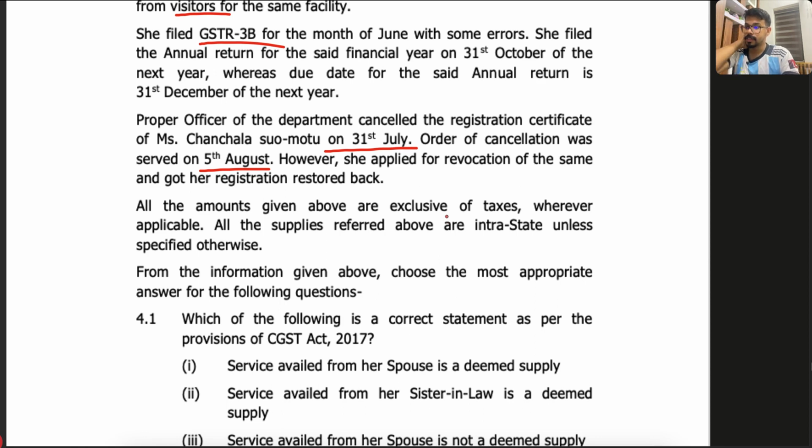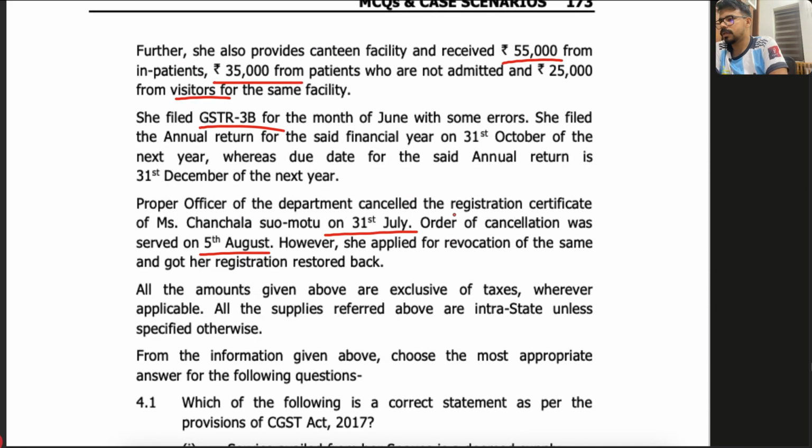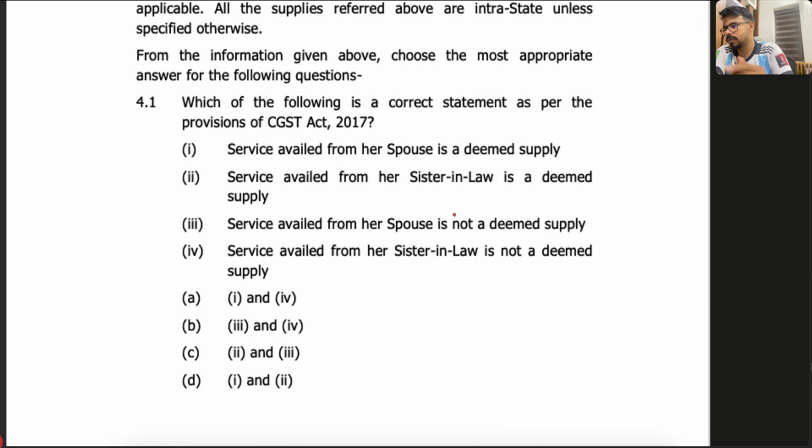See, a wonderful question because they are checking different scenarios. From the exemption chapter to the return chapter, to the registration chapter, and again exemption. Different things they are actually checking. So it's an interesting question, right? Yes. Let's crack it one by one. First question: which of the following is correct?